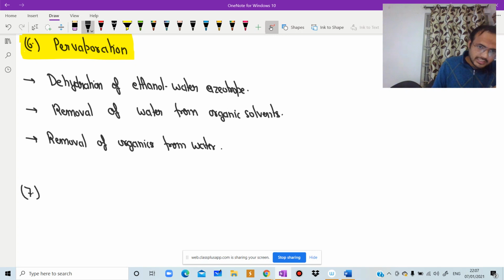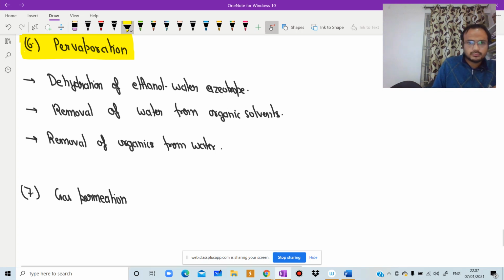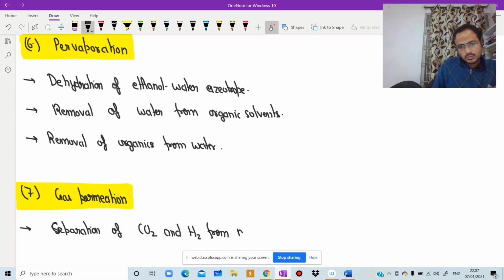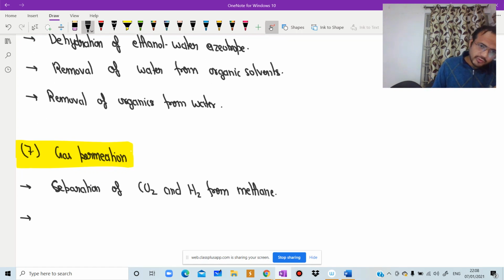Second last, gas permeation, like separation of CO2 and hydrogen from methane, separation of uranium isotopes, recovery of helium.